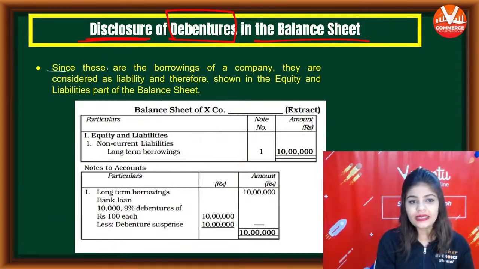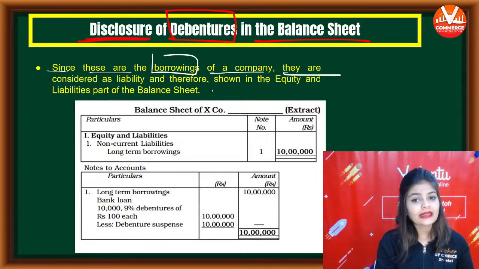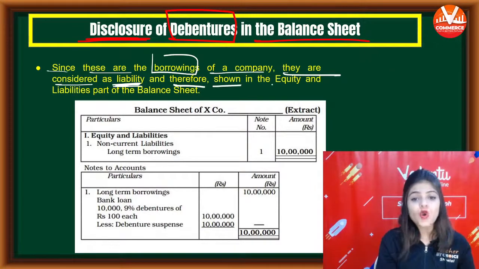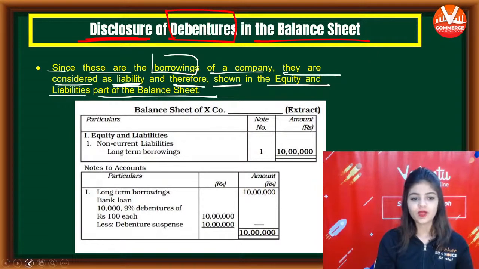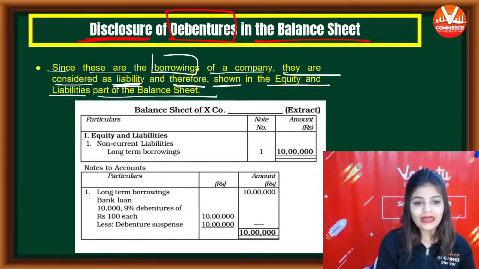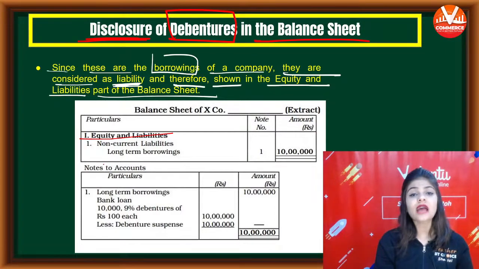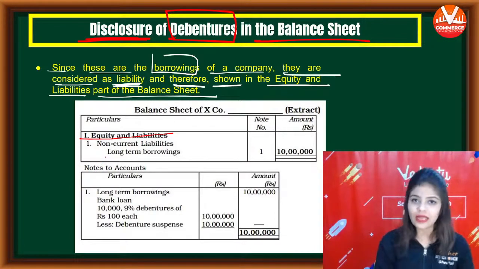Since these are the borrowings of the company, they are considered a liability and therefore shown in the equity and liability part of the balance sheet. Debentures are not current liability, they are non-current liability.